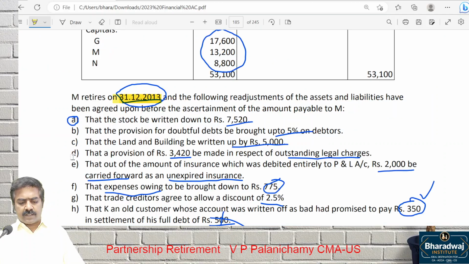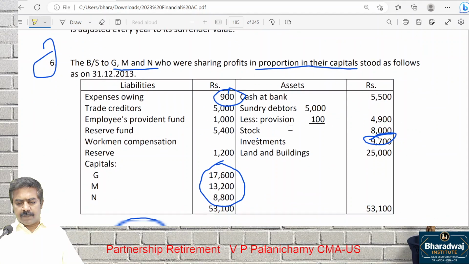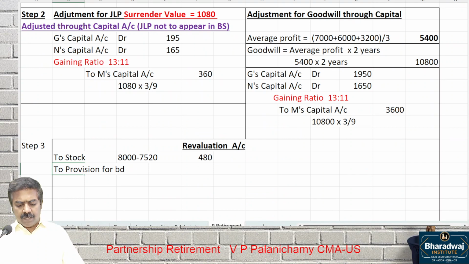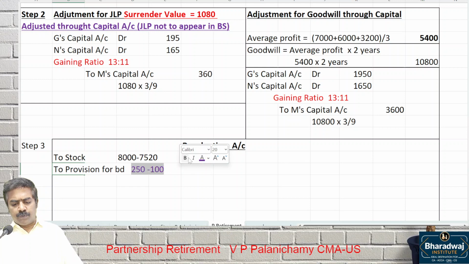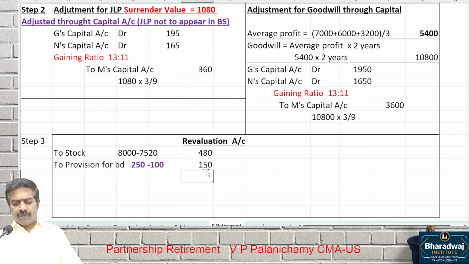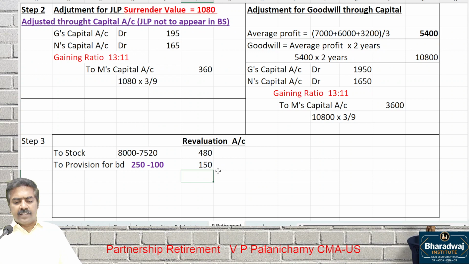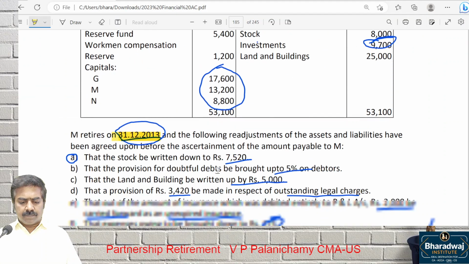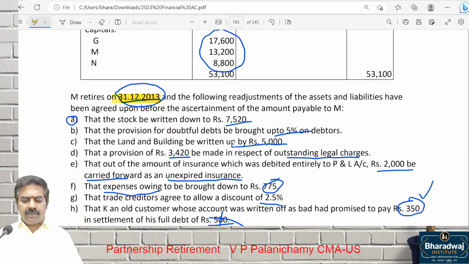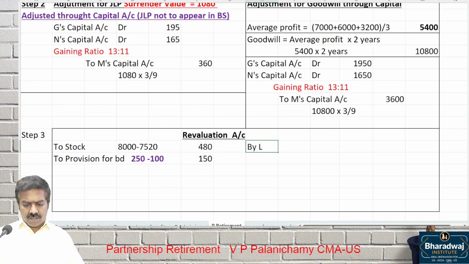What is the next one? Provision for bad debts. What percentage? 5%. 5% will be 250. Minus, already there is a provision of 100. What is the extra provision you have to create? 150. 5,000 into 5% will be 250, minus 100 already there. 150 you have to create. Then do it along with me. Don't wait. What is the next one? Land and building written up by 5,000. Is it a gain or loss? Gain. So 5,000.